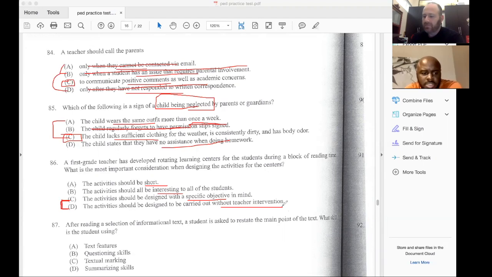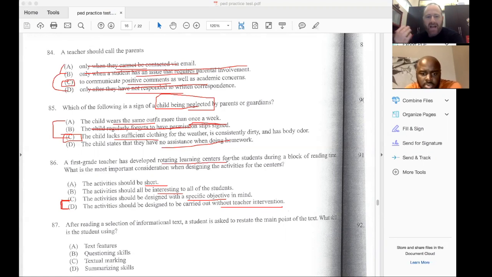Oh, so the question is, a first grade teacher has developed rotating learning centers. That's a key word, rotating learning centers for the students during a block of reading time. So the key words is rotating learning students. What is the most important consideration when designing the activities for the centers? So the key words I saw there is rotating learning students. Okay. During a block reading time.